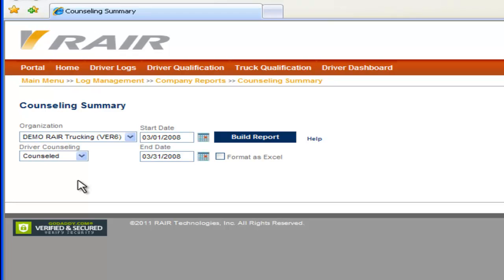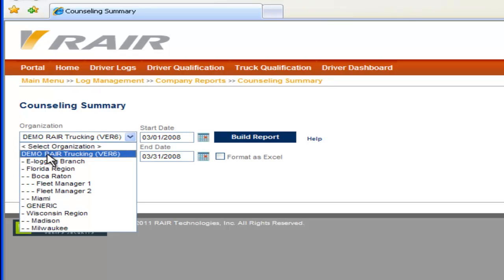This report allows you to view all the counseling sessions that have been saved in the system for a particular date range. Here we can see that we are looking at our organization of Demo WRAIR Trucking. If you'd like, you can pull for a specific location just by using your drop-down. You can use for your e-logging branch, your Florida region, or any other location that is set up for your company.